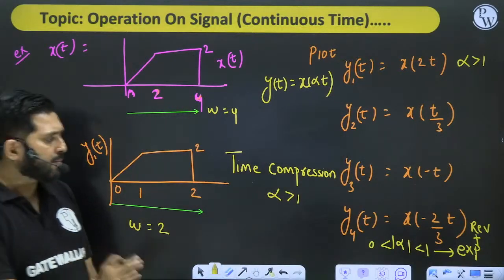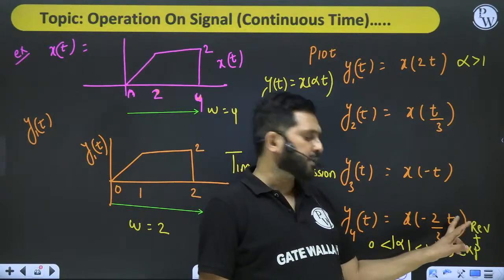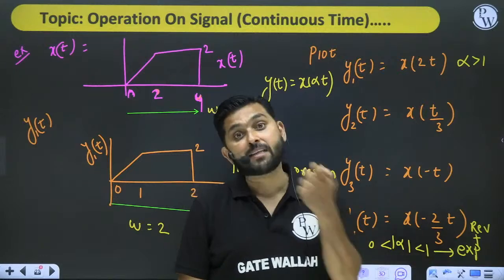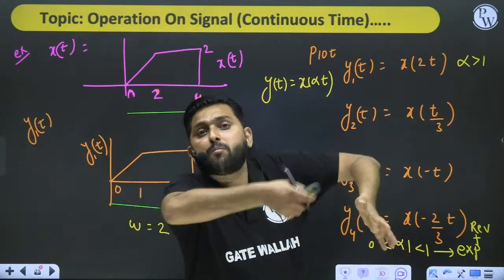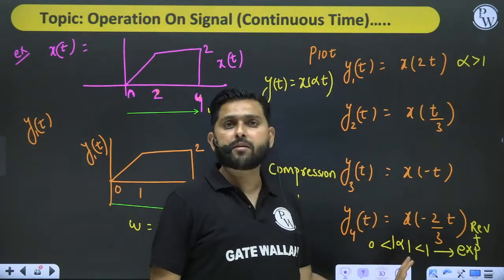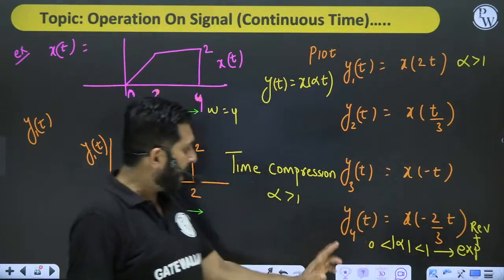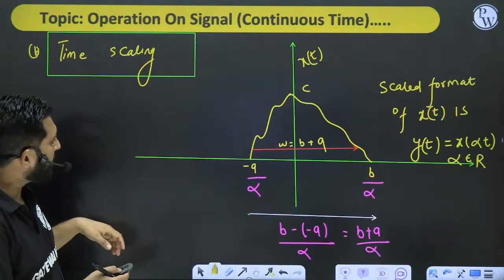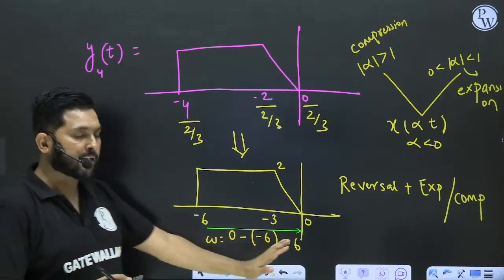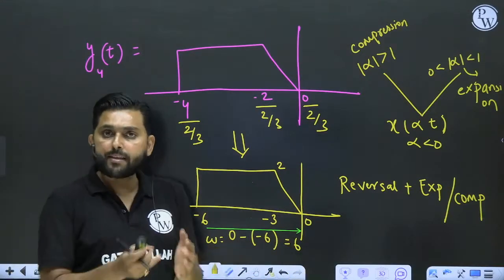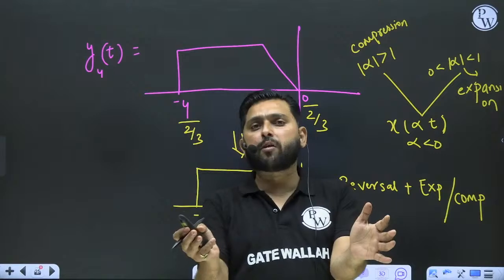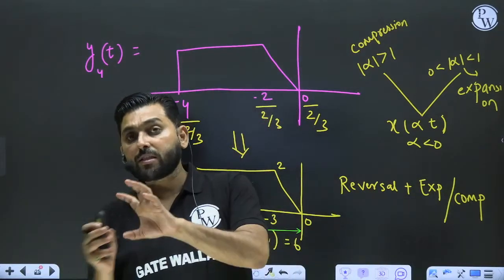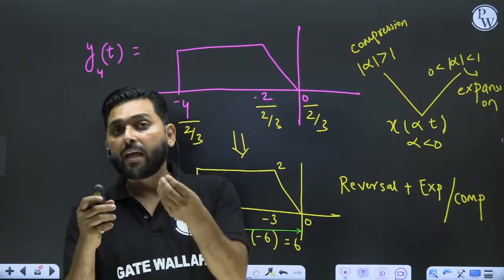Surely, 100%. Just check the coefficient of t. What is the coefficient of t? Coefficient of t is minus 2 by 3. Minus means reversal. And take the mod. Mod is greater than 0, less than 1. Definitely you will get expanded. And how will you check? Original width is 4, but the width that I am getting here is 6. This means that it is an expanded version of the function. Is this point clear to you guys? So this is how I expand it.